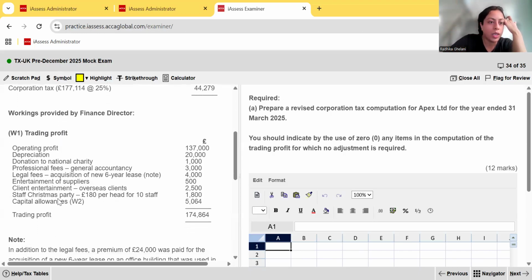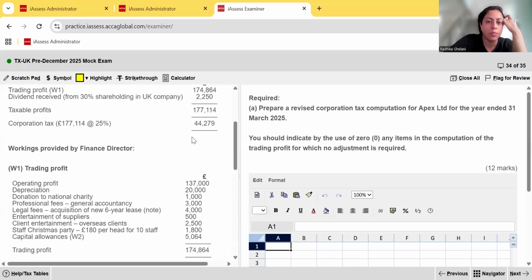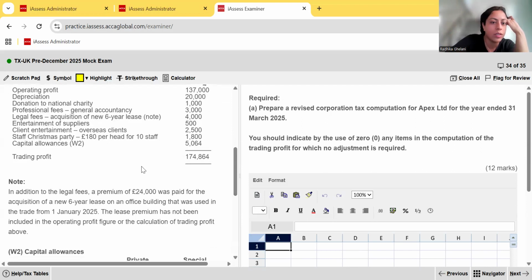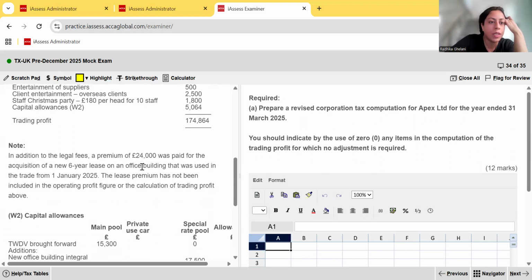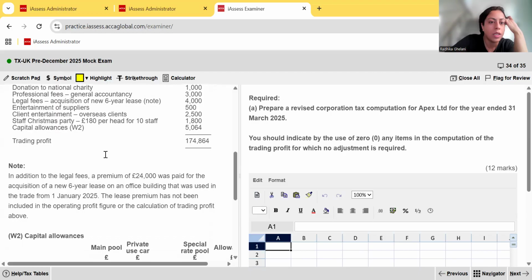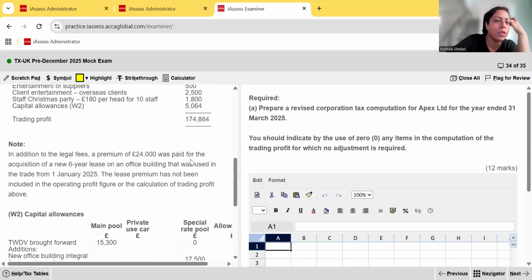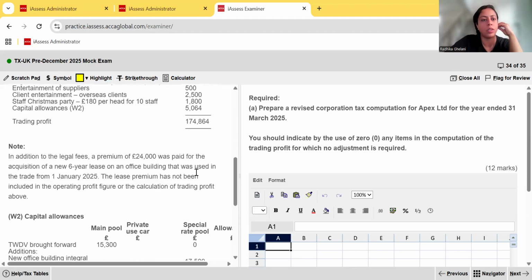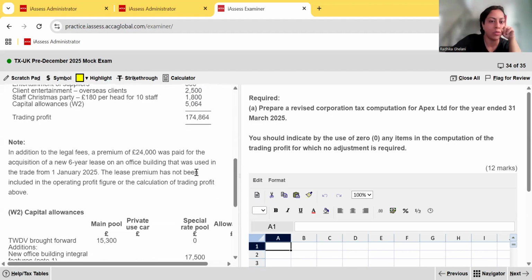Then they've given us workings, whatever they've used to compute that 174 figure, they've given us the details of that. And they've said that in addition to the legal fees, a premium of 24,000 was paid on the acquisition of a new 6-year lease on an office building that was used in trade from 1st Jan 2025. And the year end, remember, is March 2025. So there's a premium on lease of 24,000.